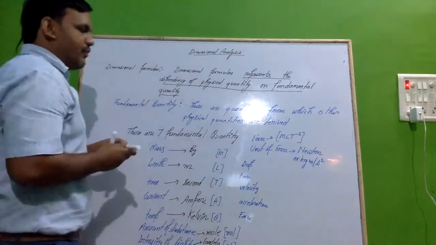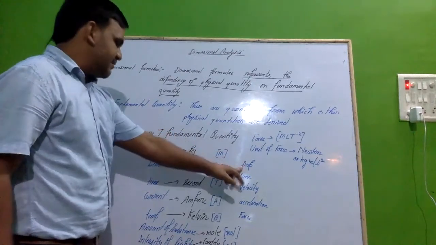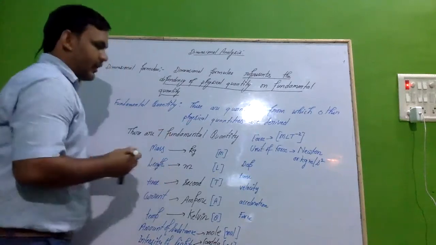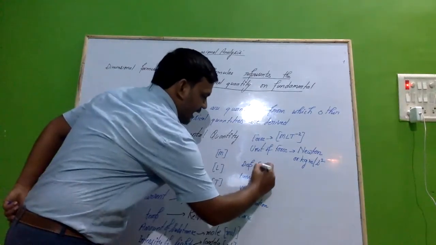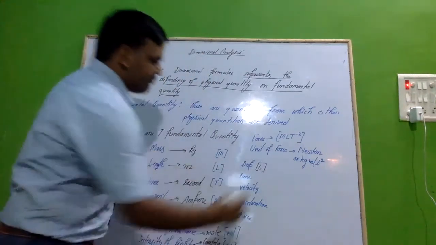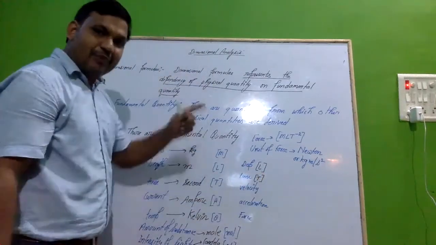Let's study one by one. Displacement is basically length. So L will be the dimensional formula of displacement. If you are talking about time, then T will be the dimensional formula of time.